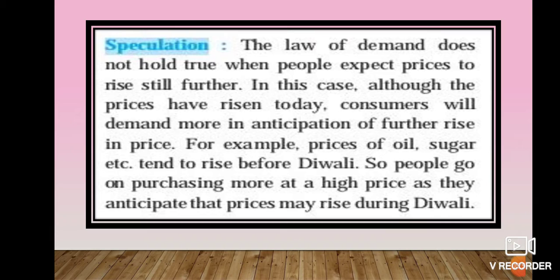Suppose we buy more sweets during the Diwali festival, and some people expect that the price of sweets will rise during the festival, so they buy the sweets before the date of Diwali, anticipating that the price will rise on the festival date. So the demand for sweets rises even at a higher price, which is an exception to the law of demand.